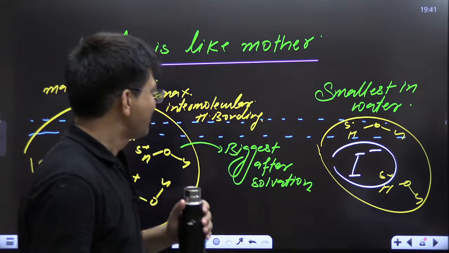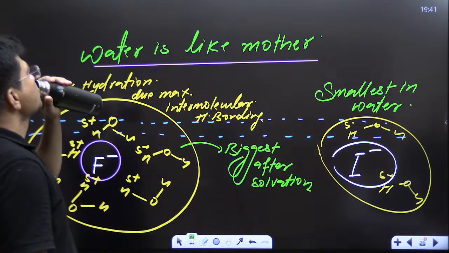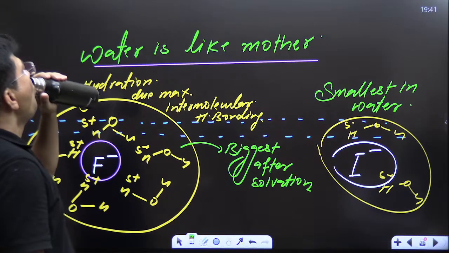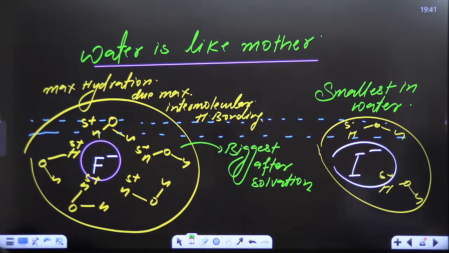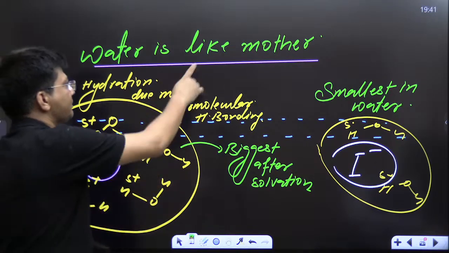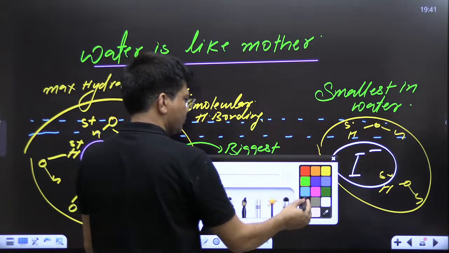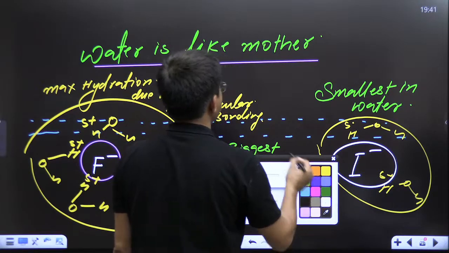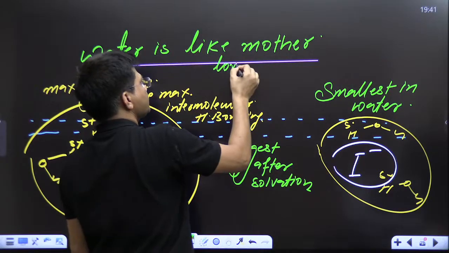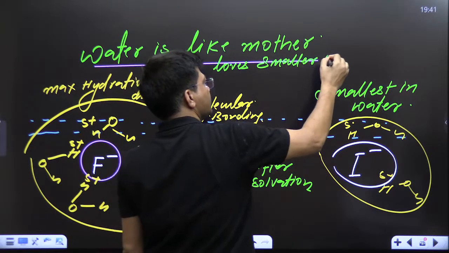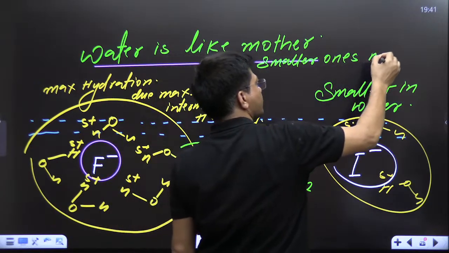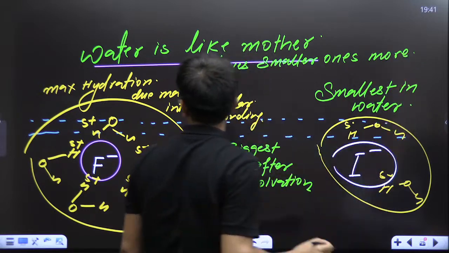Now kids, try to understand. Water is like mother, loves smaller ones more, right?